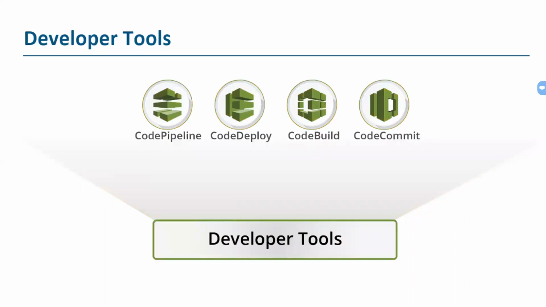I'll be giving you again a high level overview on DevOps tools, which is CodePipeline, CodeDeploy, CodeBuild, and CodeCommit. So as you can see, when we're talking about DevOps, we have some different tools there also. Like for build, we have Maven as a tool. For deploy, we have configuration management tools there. For pipeline, we have Jenkins as a tool there. For code commit, we have Git as a tool there.